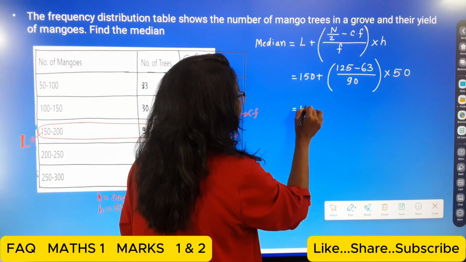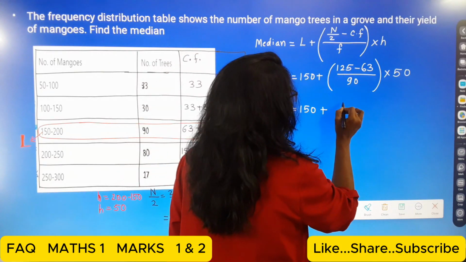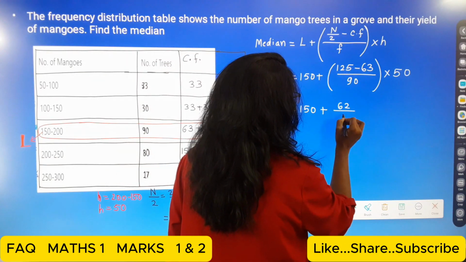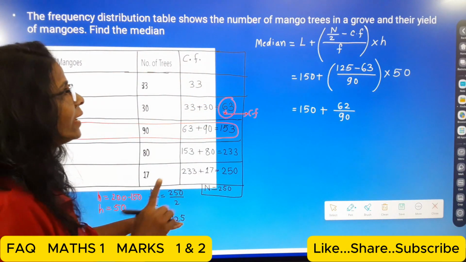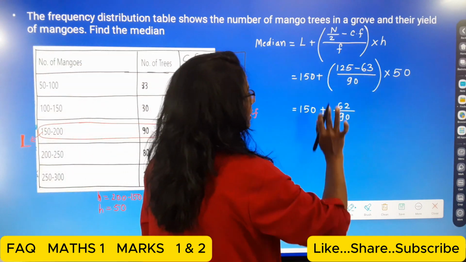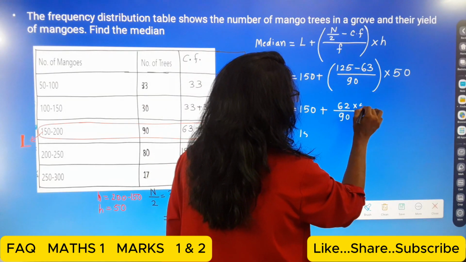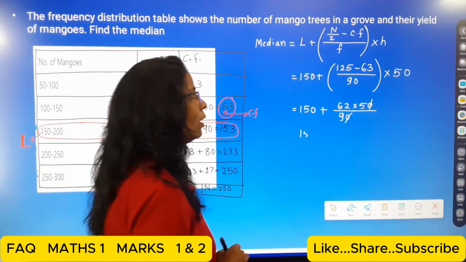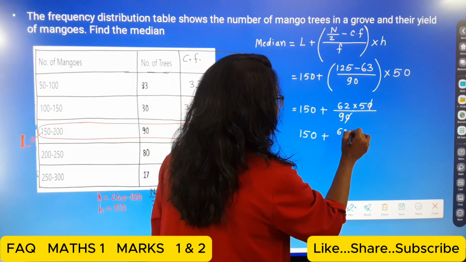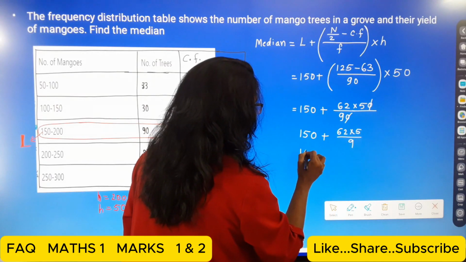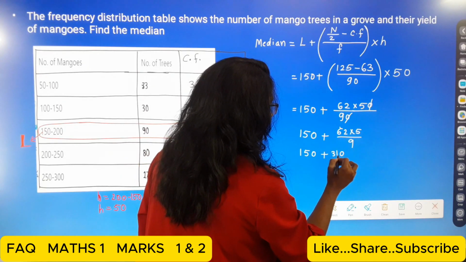Now here, students, that is 150. First calculation in the bracket: 125 minus 63 is 62 upon 90, and multiply by 50. So the zero gets cancelled. Then 150 plus 62 multiplied by 5 divided by 9. So 150 plus 62 times 5, that means 310, divided by 9.